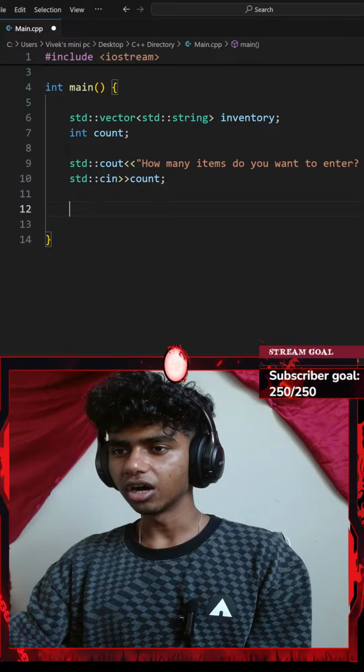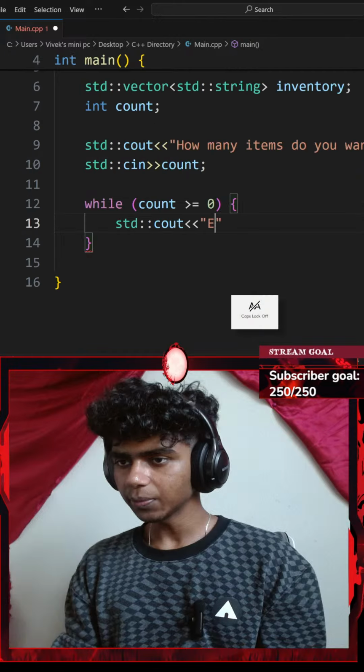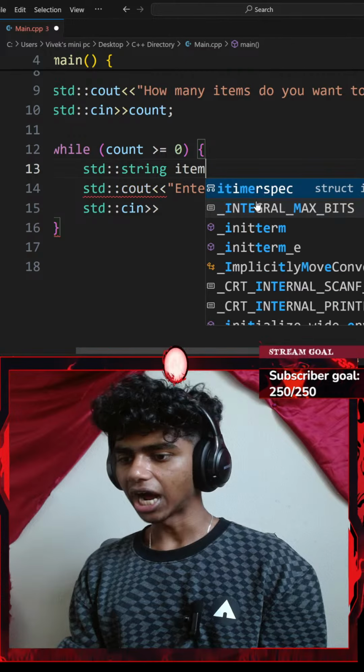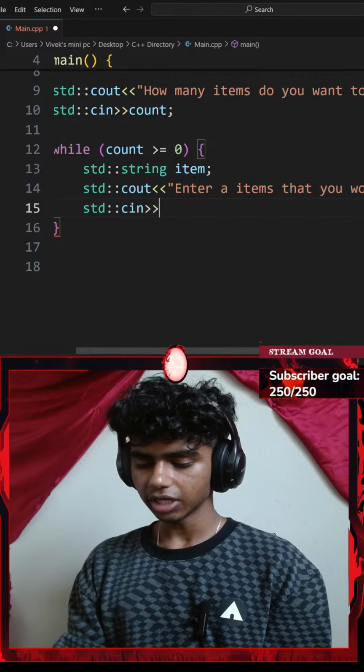Okay, while my count variable is greater than or equal to 0, I'm going to be doing something. I'll go with a standard console output with an insertion operator. I'm going to be saying something like "Enter an item that you would like to add to your inventory." Standard string, which is going to be called items or item. There we go. Console input of my item.